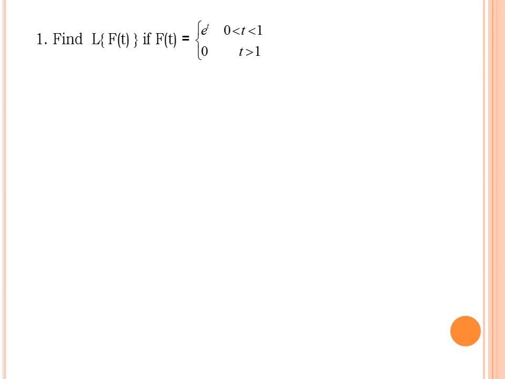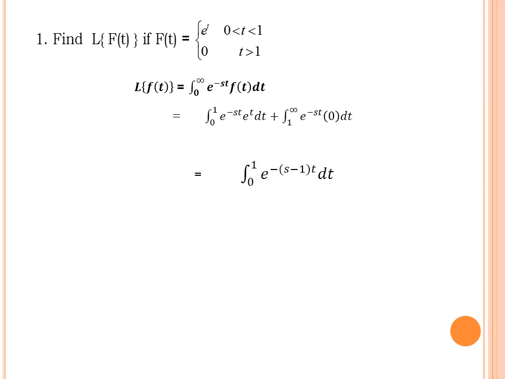We will now proceed to see an example to understand the Laplace transform better. Find L of f of t if f of t is equal to e power t for 0 less than t less than 1 and 0 if t is greater than 1. My function f of t is a piecewise defined function. By definition, L of f of t is integral 0 to infinity e power minus st f of t dt. The interval 0 to infinity is split into 0 to 1 and 1 to infinity as per the definition of my piecewise defined function. In the first part, the function takes the value e power t, and in the second part, the function takes the value 0. Hence, the second integral becomes 0. Evaluating the integral and substituting the limits, we get the answer.